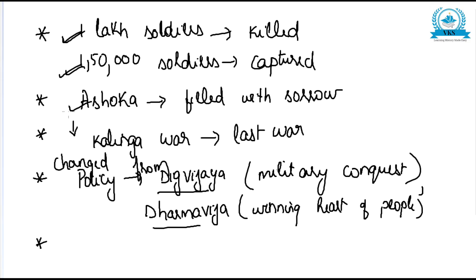Ashoka was filled with sorrow seeing the bloodshed in the war, and decided that he would not wage any war in the future. So the Kalinga war became his last war. After the Kalinga war, Ashoka did not wage any other war, and he changed his foreign policy from Digvijaya, that is military conquest, to Dharma Vijaya, that is winning the heart of the people. That is why it is said that the Kalinga war was a turning point in the life of Ashoka.